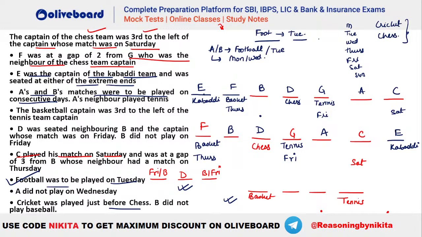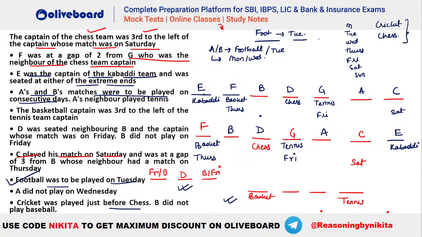A and B have to be consecutive days. A's neighbor has to be tennis. Okay, so that is fine here. Yes, that is also given here that B cannot be baseball. Absolutely, Avi, that is right. So you can see in the first case, we know that B is not baseball. So either A or C has to be baseball, right? So we will check that later.